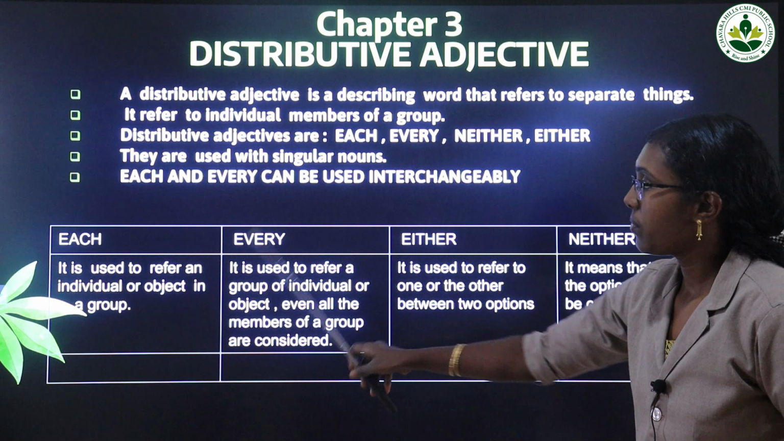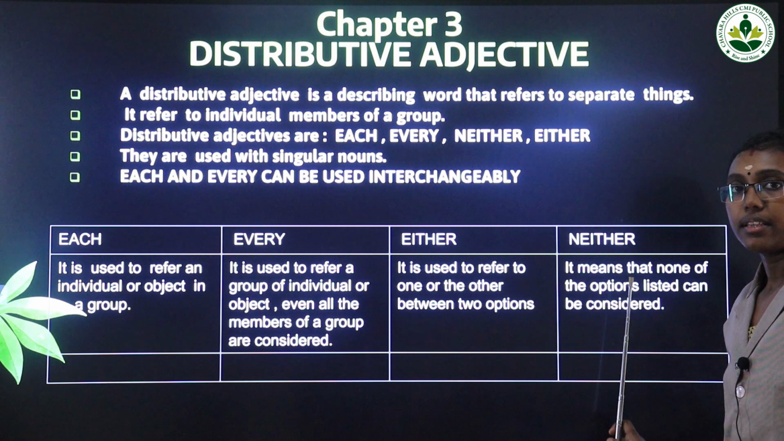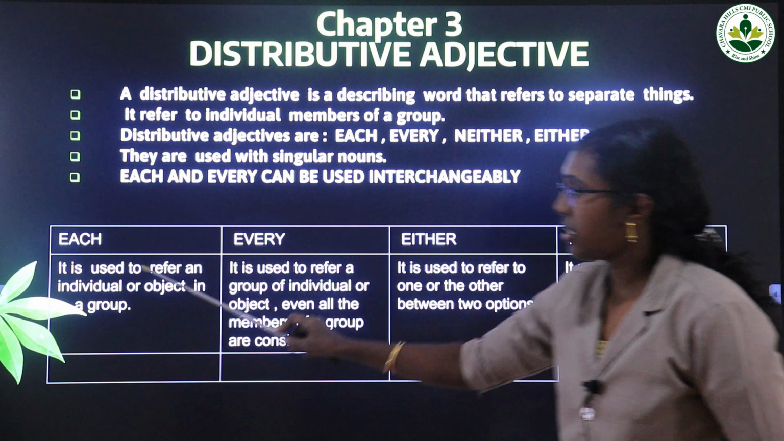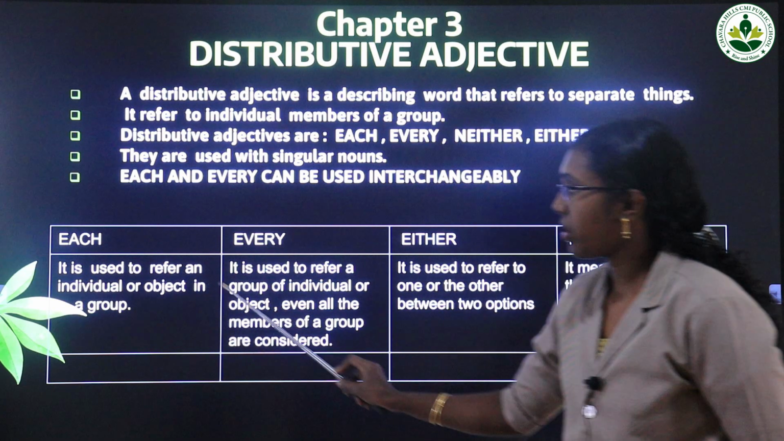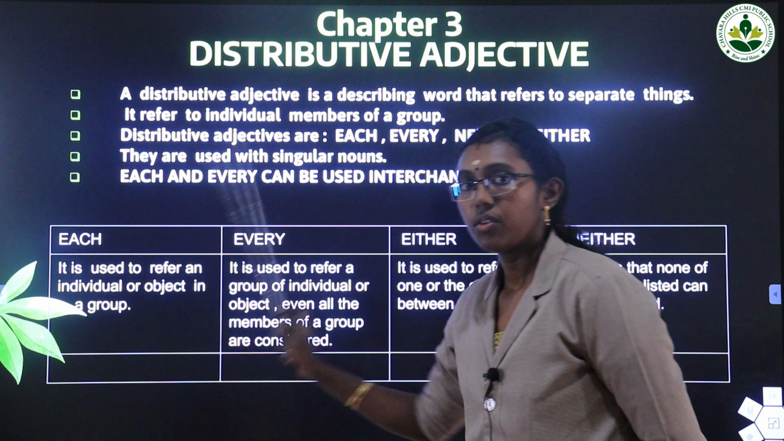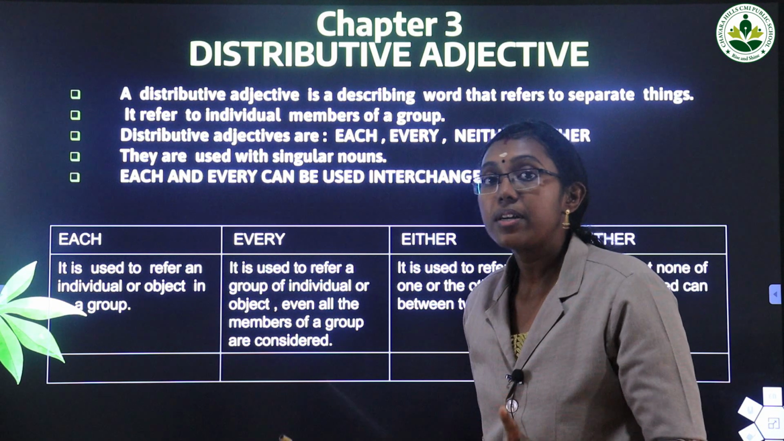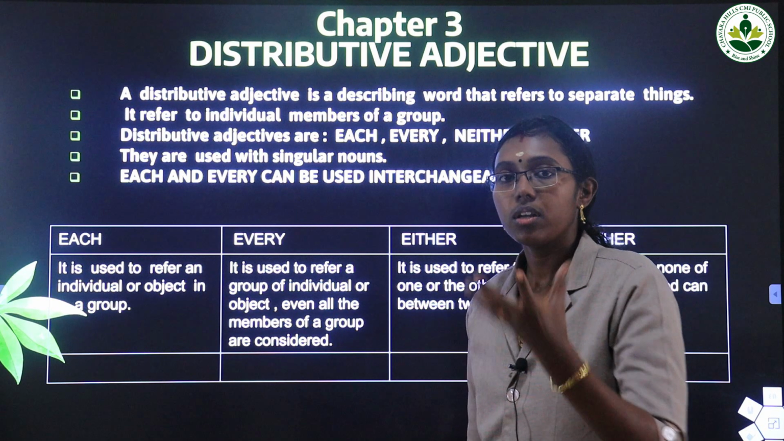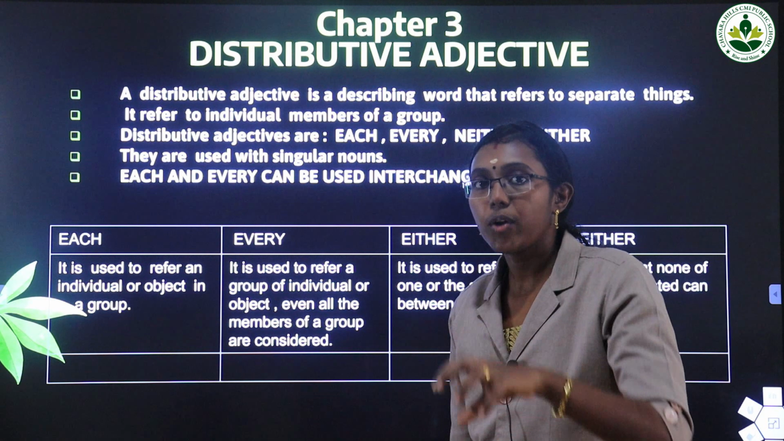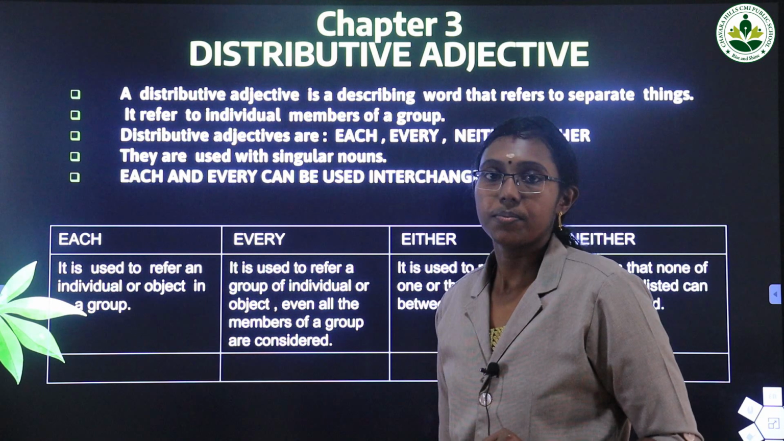Then see the meaning of all four adjectives: each, every, either and neither. These are the four distributive adjectives. First one, each. It is used to refer to an individual or object in a group. We use each for focusing on one particular individual or person in a group, or in a basket. If there is a group of fruits, we are focusing on a particular mango or a banana, we are focusing on the particular one. There we can use each.